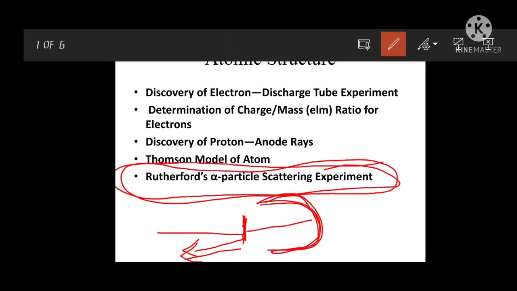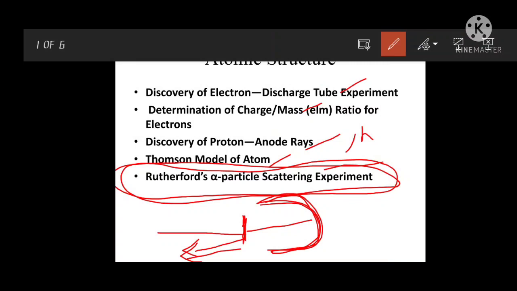So these are the basics before we enter the main topic. First you find the electron, and later on the charge on the electron. Then scientists found, in the 19th or 20th century, the protons and the neutrons, and after finding these basics of the atom, they came up with the Thomson model of atom. So that is the basic atomic structure: how the atom is arranged and how the atom is stable by using the Thomson model of atom.